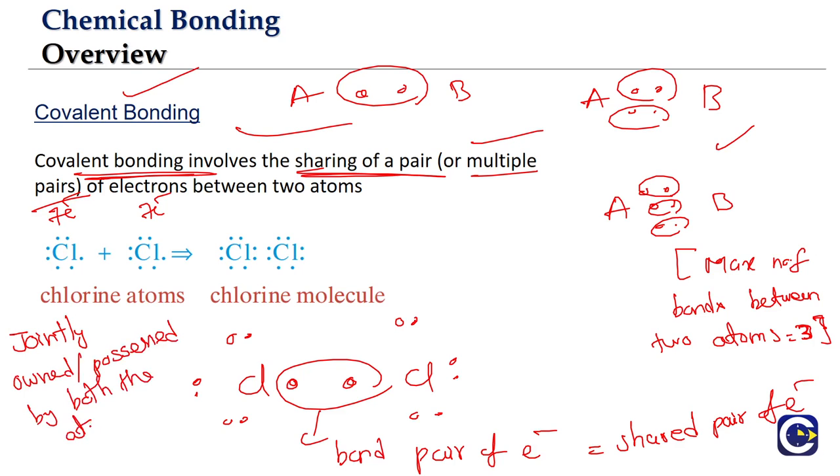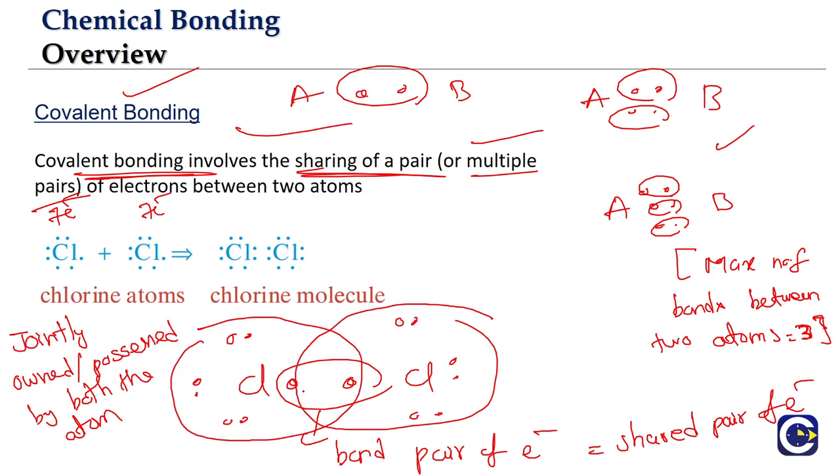Which means what? Here we have the shared pair, right? The chlorine will be counting that pair of electrons for itself. The second chlorine also will count the pair of electrons for itself. Now if you count these two electrons, the number of electrons available on this chlorine becomes 8. What is the number of electrons available on the other chlorine?